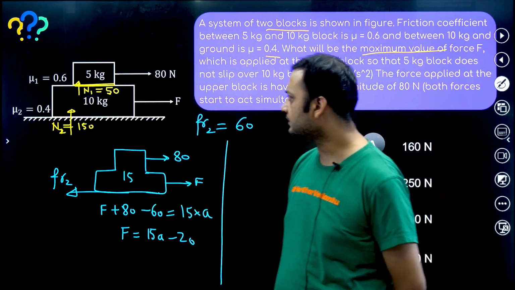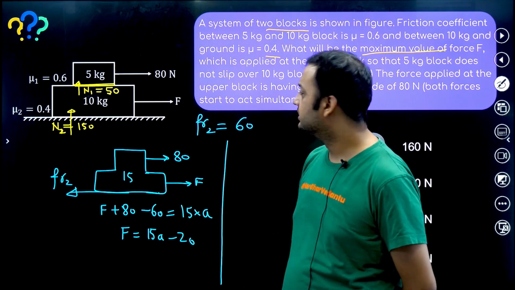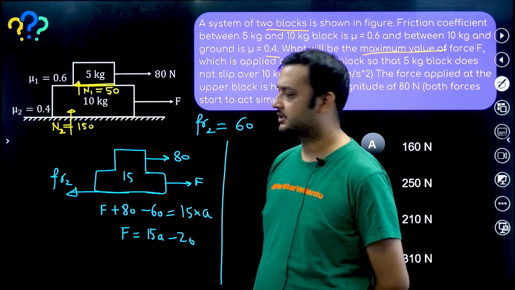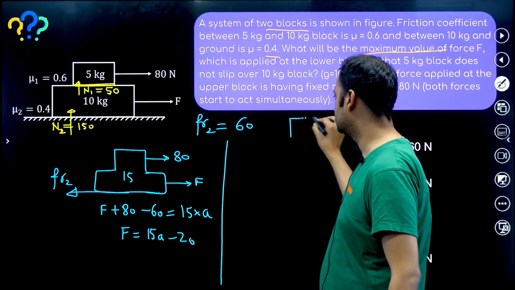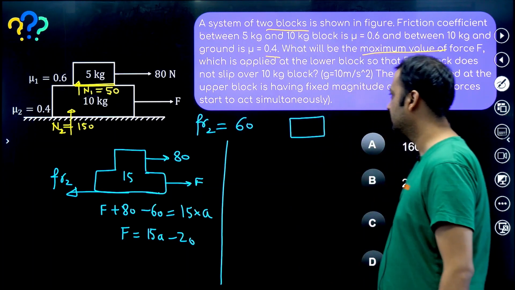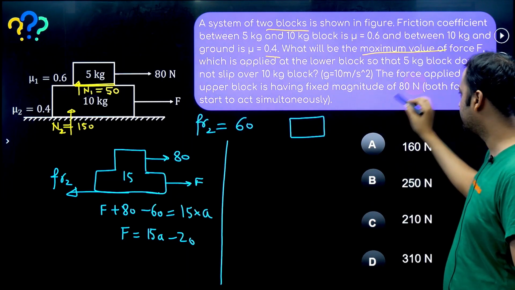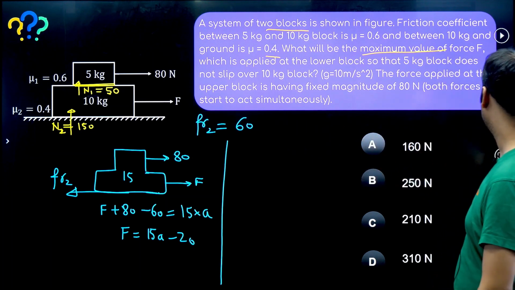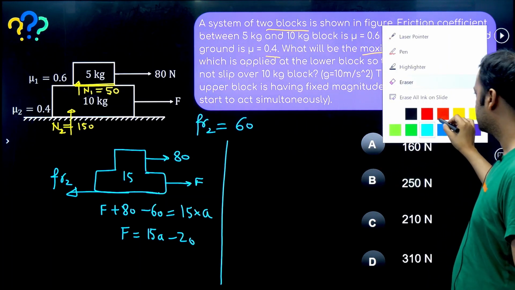Now again try to see the 5 kg in isolation. So let me show you the 5 kg in isolation. This is how the 5 kg looks. In fact, let me show you this in a different color so that things look slightly better. So which color should I choose?